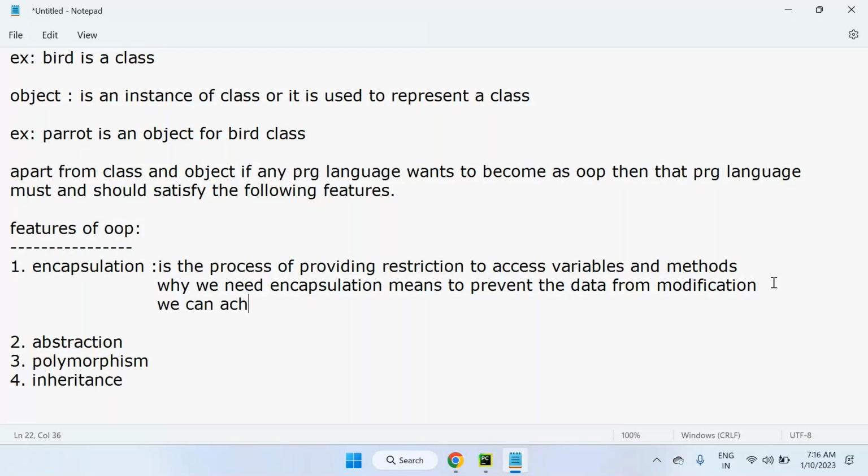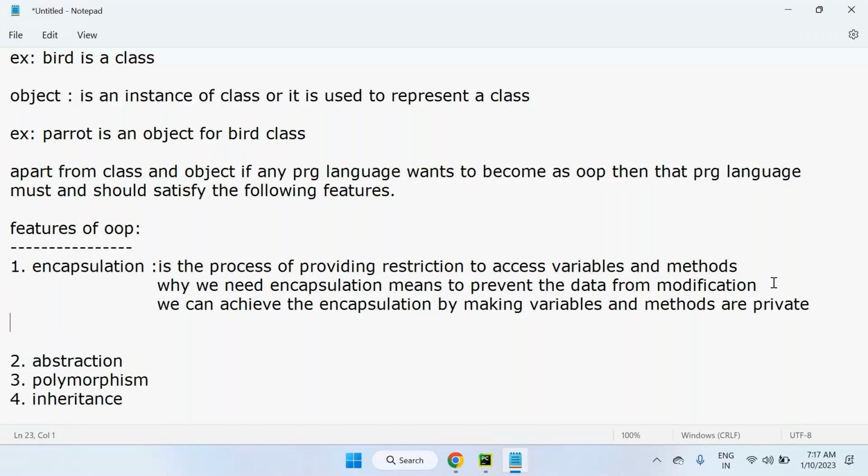We can achieve encapsulation by making variables and methods private. By making private variables and private methods, we can easily achieve the encapsulation mechanism.